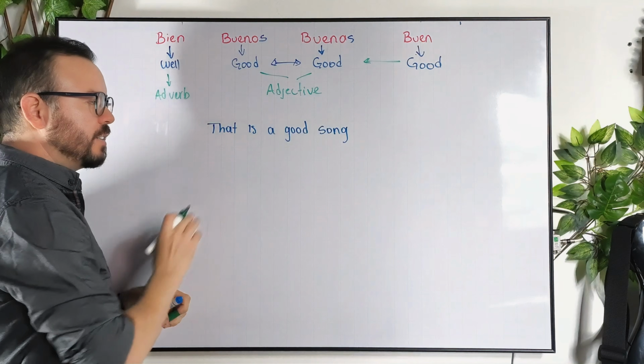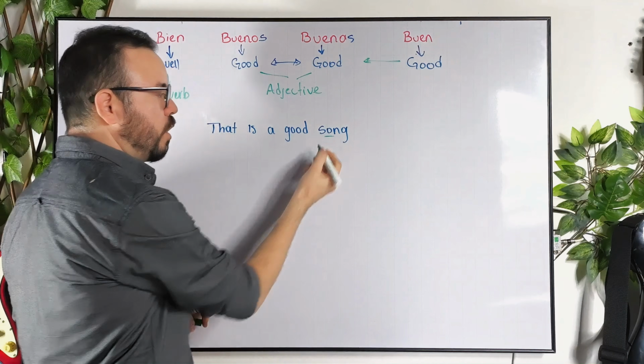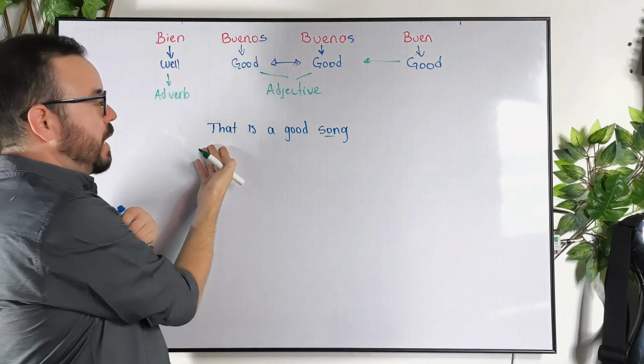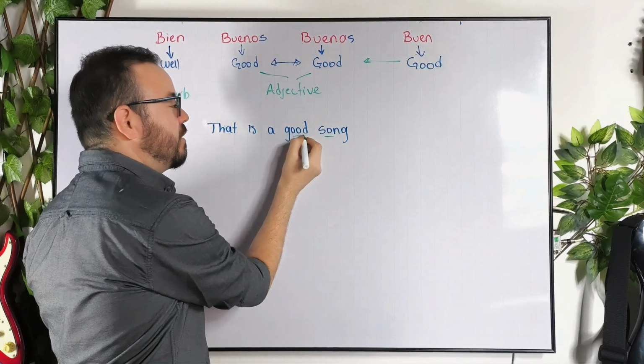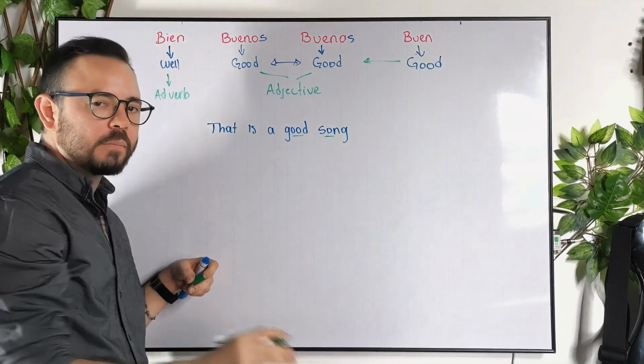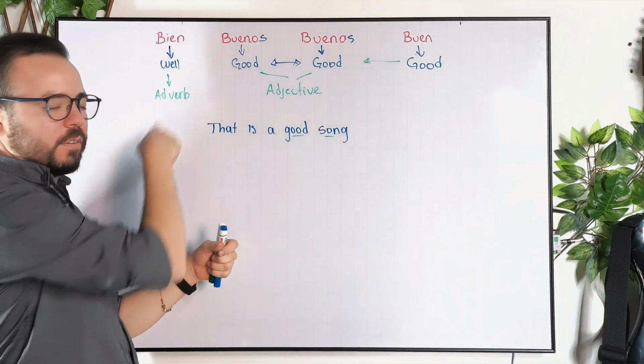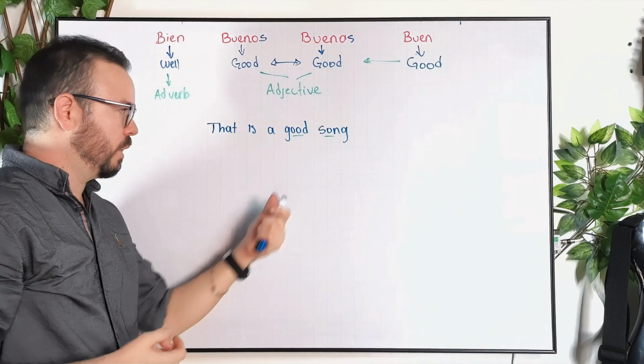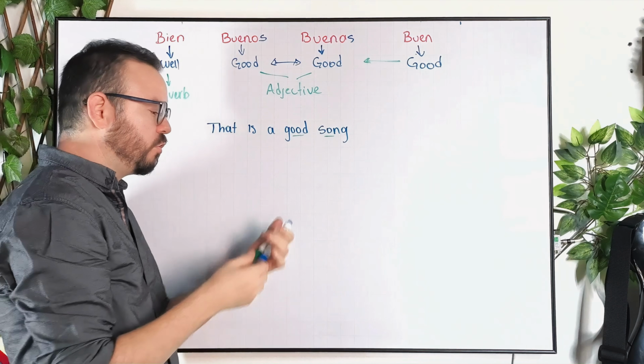So let's say that is a good song, okay? In this case, song is just canción. It's a feminine word. That means the whole thing needs to be feminine. That means this good needs to be buena. Why can we not use bien in this case? Well, because we're not describing an action. We're describing a noun, in this case, song. In Spanish, it's just canción, okay?